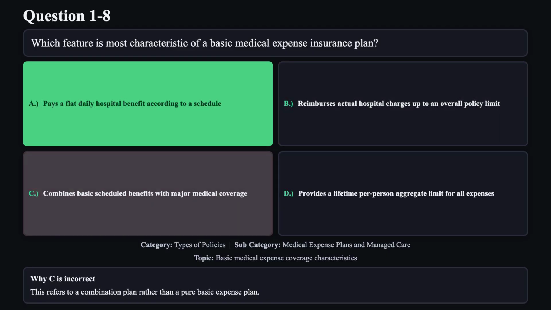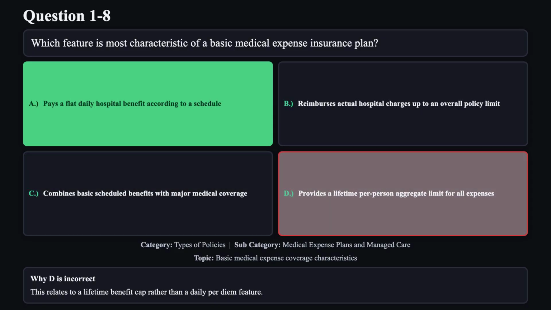Reason C is not correct. This refers to a combination plan rather than a pure basic expense plan. Reason D is not correct. This relates to a lifetime benefit cap rather than a daily per diem feature.